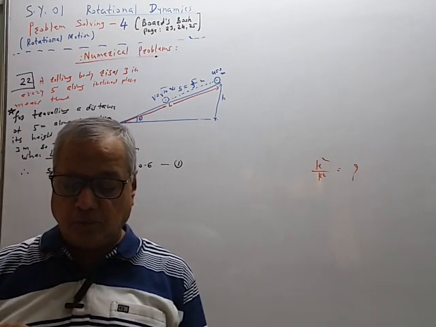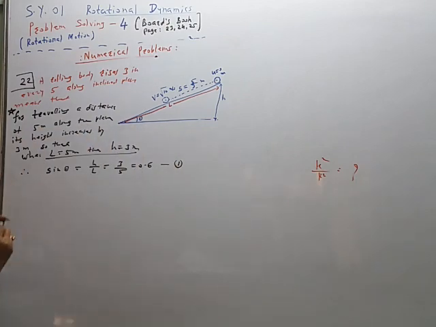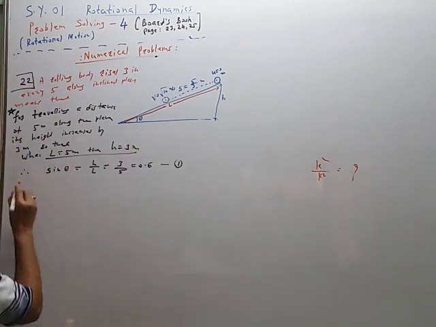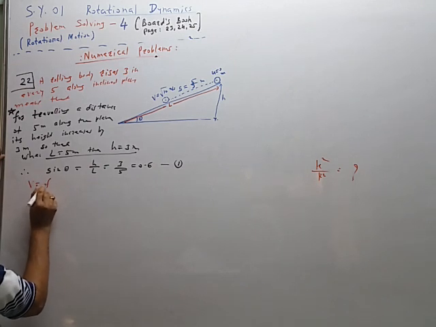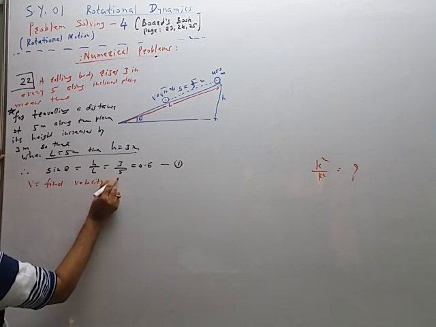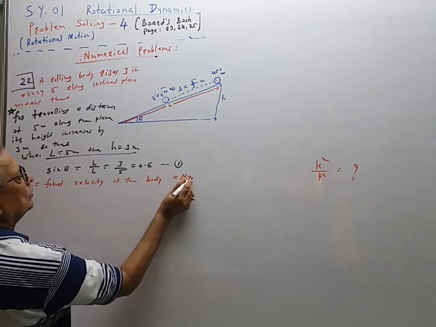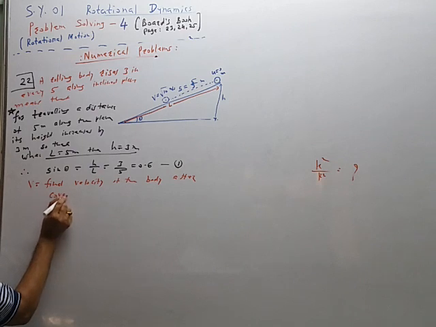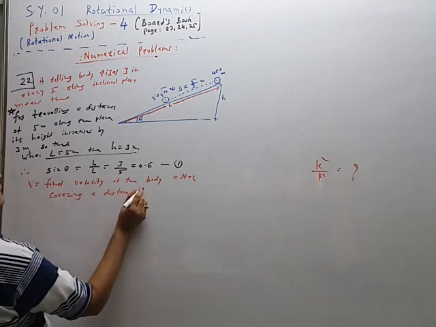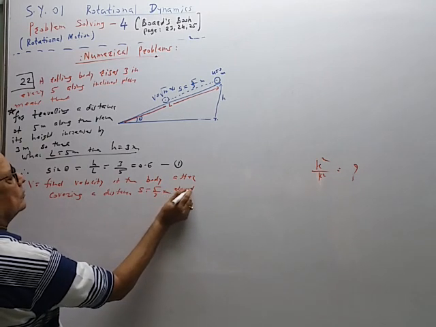Now, the final velocity v is given by v is equal to final velocity of the body after covering a distance s equal to 5/3 meter along the incline.